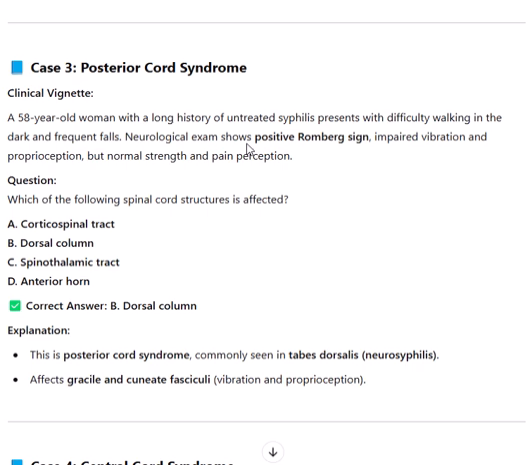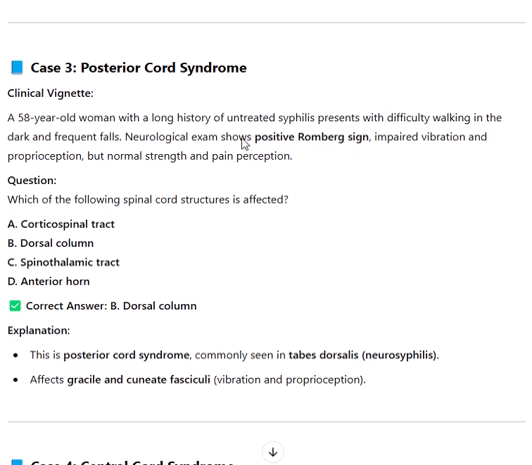A. Corticospinal tract. B. Dorsal column. C. Spinothalamic tract. D. Anterior horn. Correct answer: B. Dorsal column. Explanation: this is posterior cord syndrome, commonly seen in tabes dorsalis, neurosyphilis. Affects gracile and cuneate fasciculi, vibration, and proprioception.